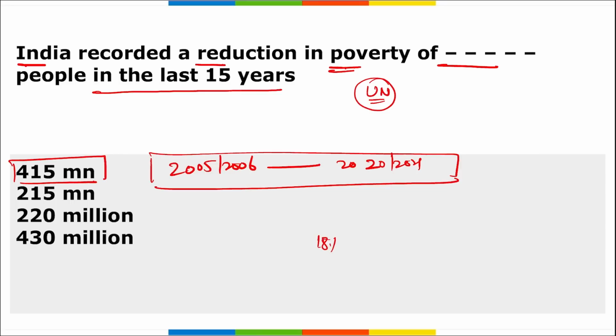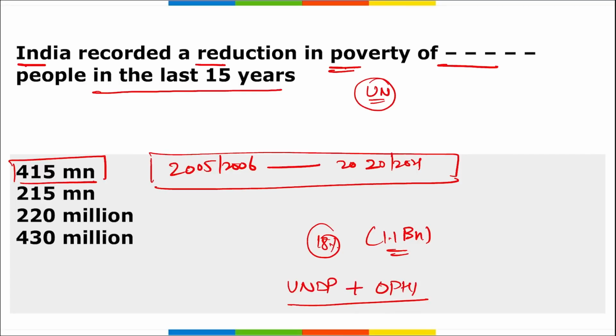Over 18% of the global population, that is 1.1 billion people, live in acute multidimensional poverty across 110 countries, correct? And this data was released by the United Nations Development Programme and OPHI. What is this OPHI? It stands for Oxford Poverty and Human Development Initiative.